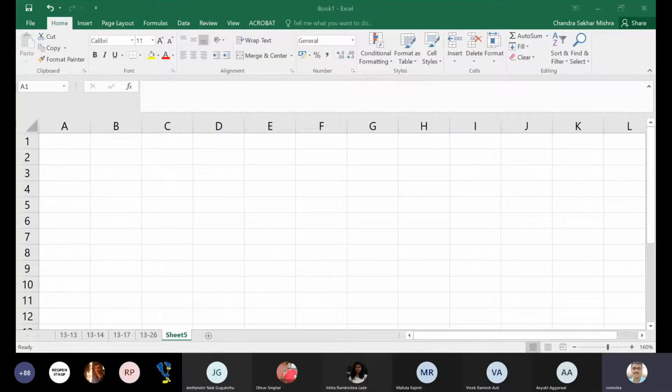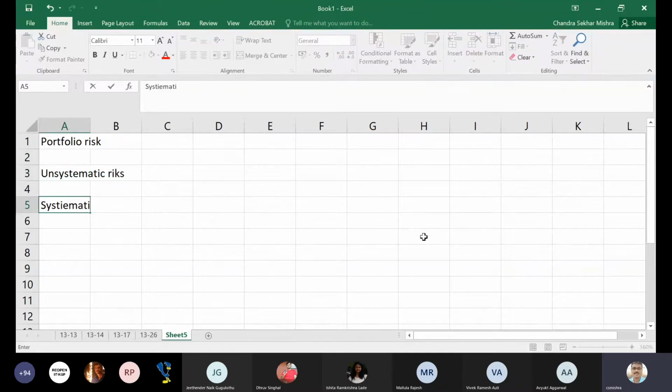Okay, so you can see a spreadsheet. Good morning again. So what have we talked about? We have talked about, as of now, portfolio risk, right? What is portfolio risk, by the way? How do you know that? We have talked about, I think we started discussion on unsystematic and systematic risk, correct?